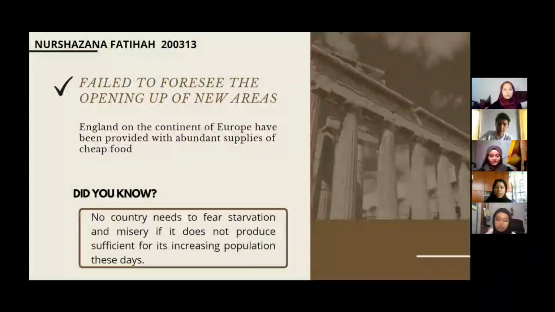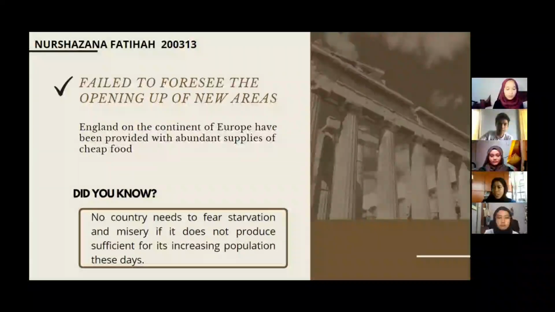As a result, countries like England on the continent of Europe have been provided with supplies of cheap food. This has been made possible with rapid improvement in the means of transport, a factor which was almost overlooked by Malthus. Hence, no country needs to fear starvation and misery if it does not produce sufficient for its increasing population these days.